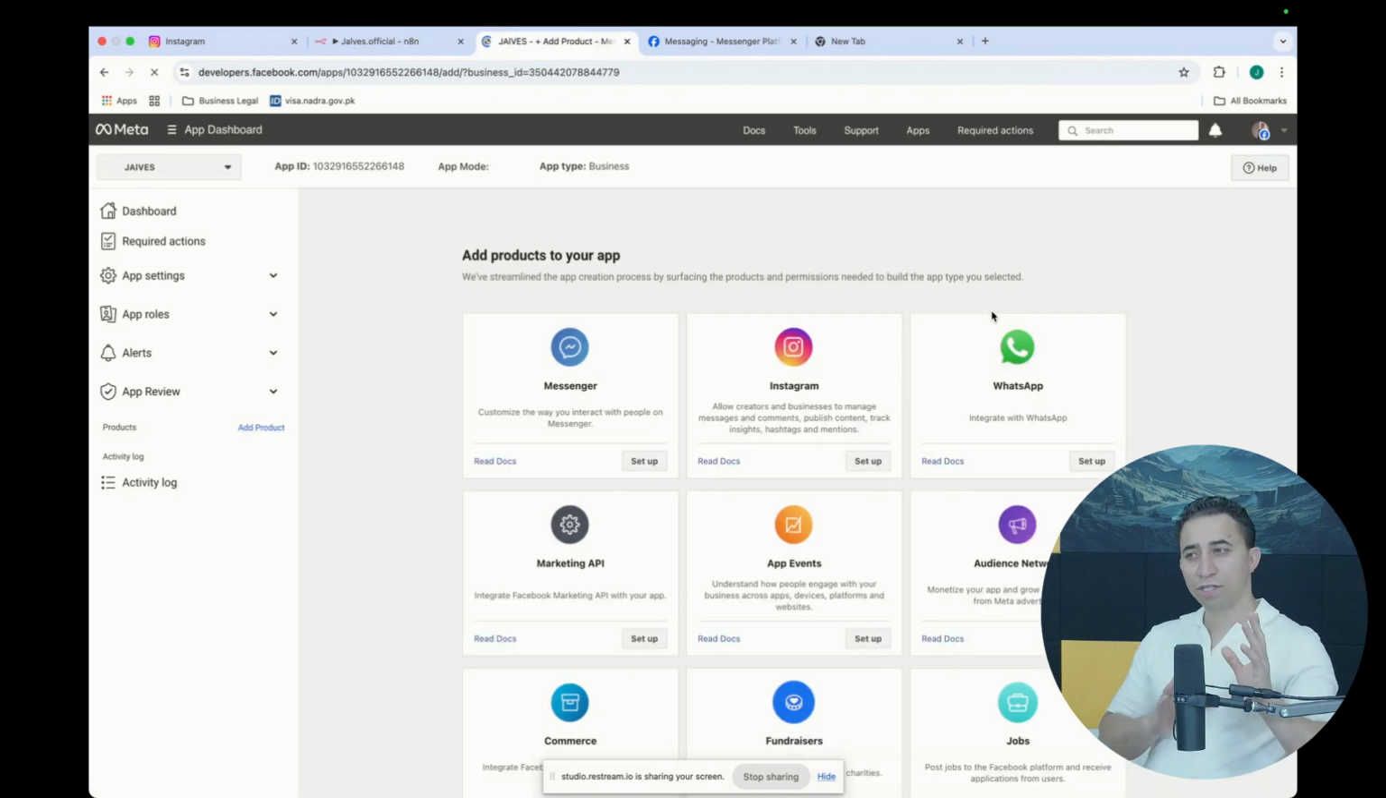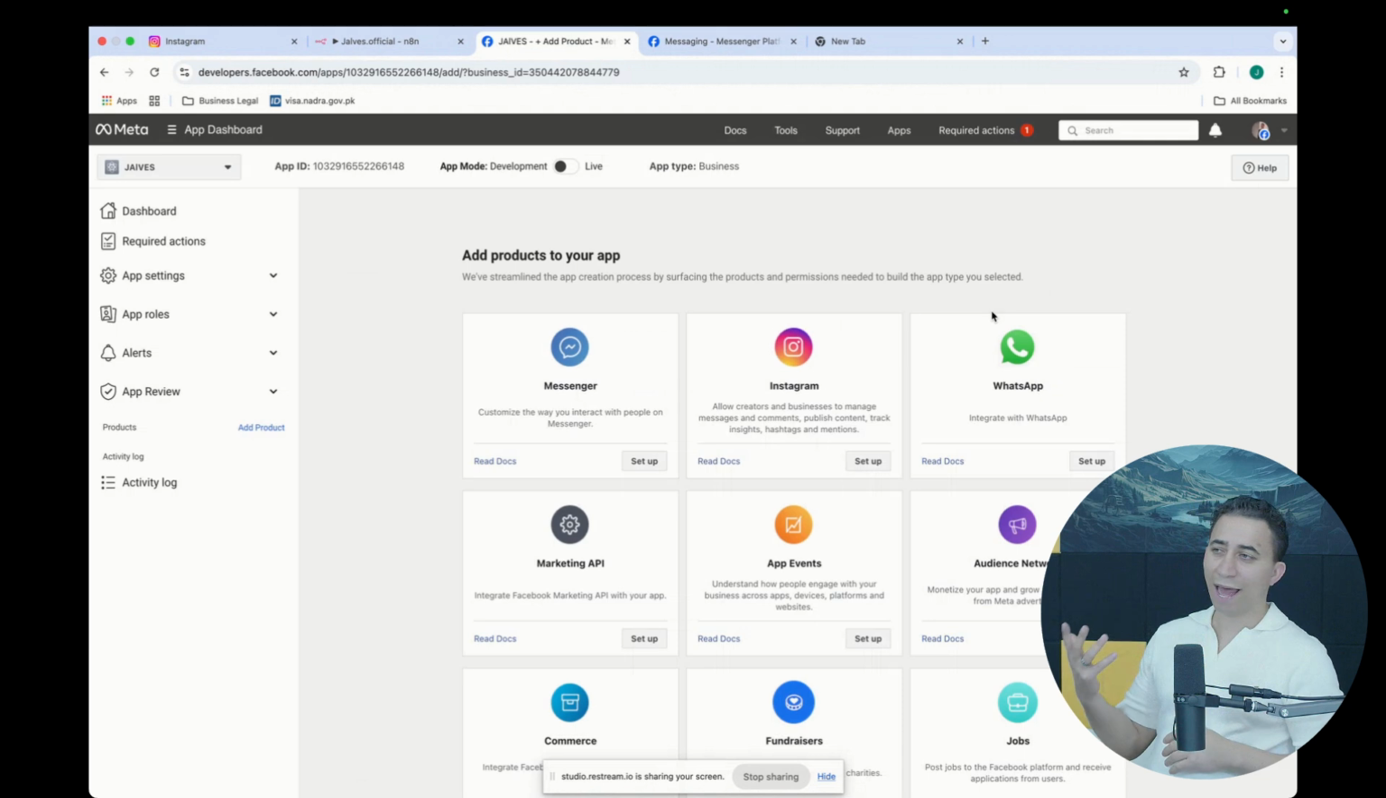So one thing that I'm going to tell you right now: you create the app. When you interact with n8n, your app has to be in live mode, okay? But before that app goes to live mode, you have to provide some information that we're going to do in that, okay?